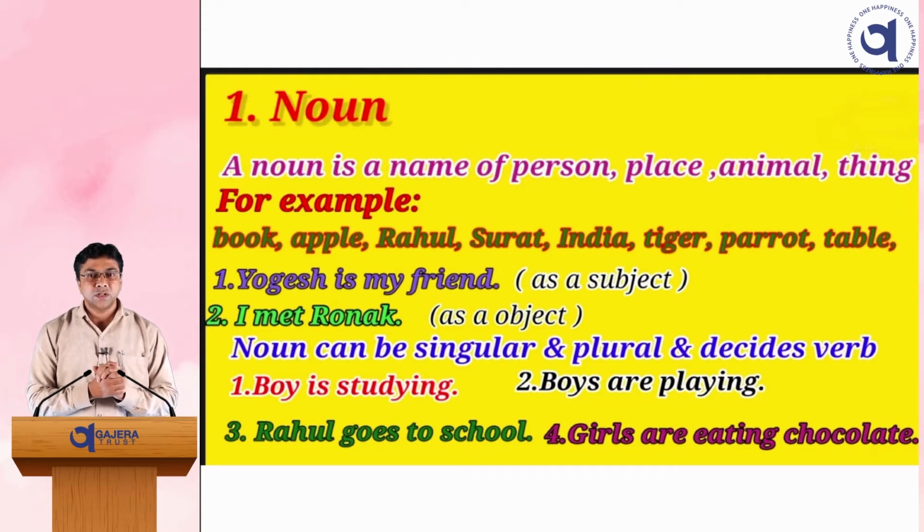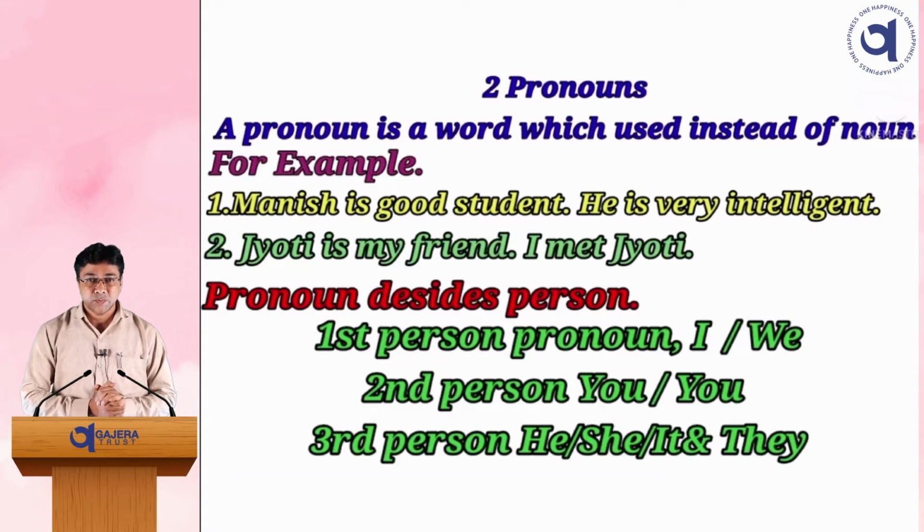A noun can be singular or plural and it decides the verb. For example, a boy is studying. And second sentence, boys are studying. In the first sentence, boy is, and in the second sentence, boys are. That means it decides the verb. Third sentence, Rahul goes to school. Girls are eating chocolates.